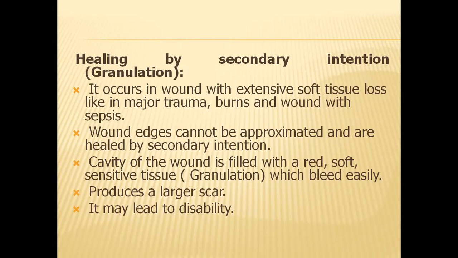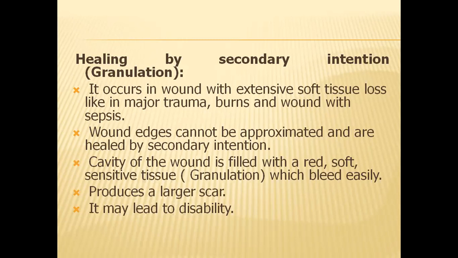Now, how is it usually done? The cavity of the wound is usually filled with a red, soft, and sensitive tissue called granulation tissue, which bleeds easily. It produces a much larger scar, because obviously the wound edges are very wide. Even if approximation takes place with the formation of granulation tissue, later on the scar will be formed and it will be very wide, and sometimes it might lead to disability.